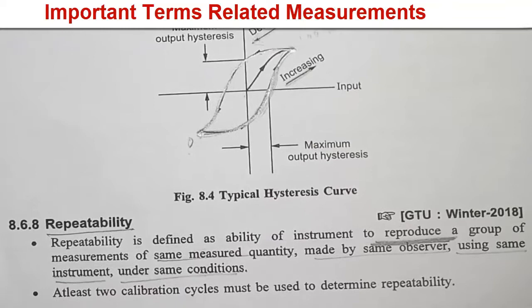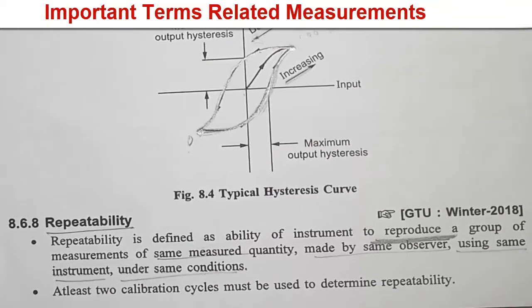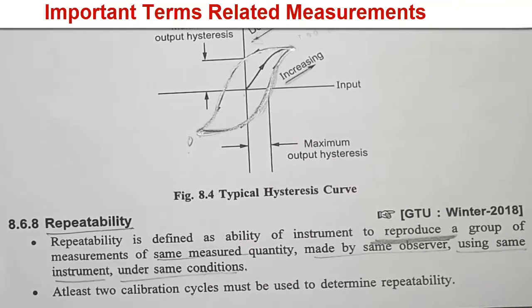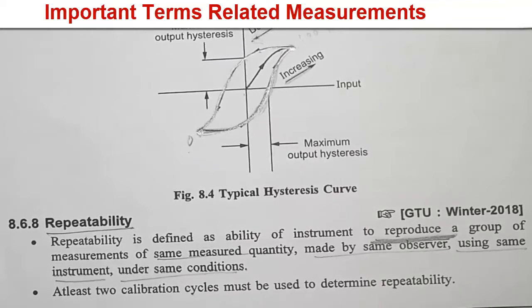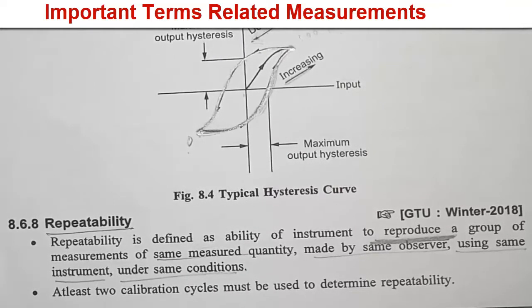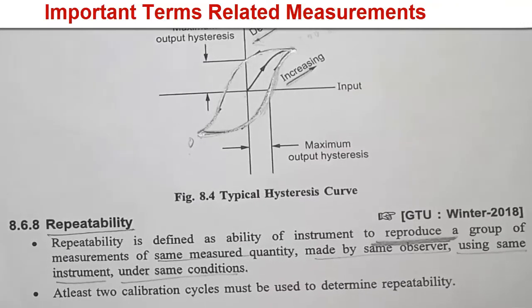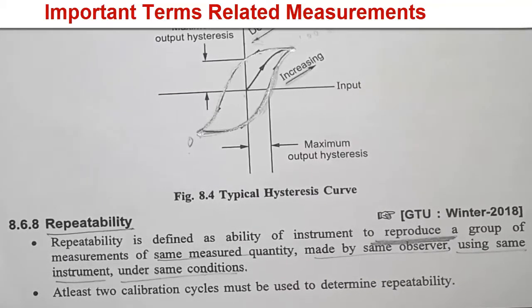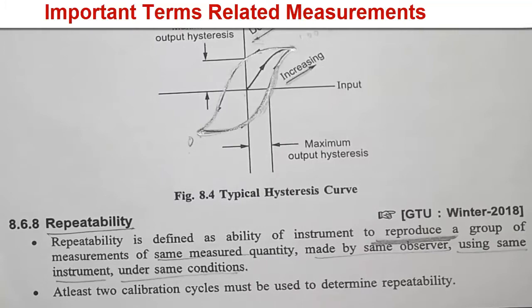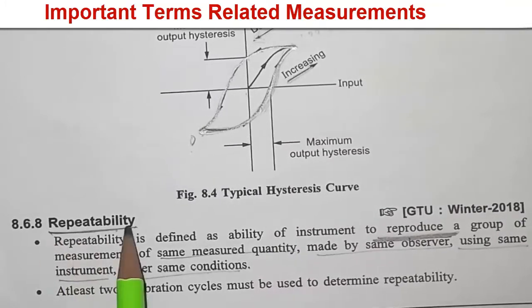If you have an instrument with the same user, same quantity, same observer, same instrument, and same condition, then it will have the same reading of output with the same input, right? This is called the repeatability.